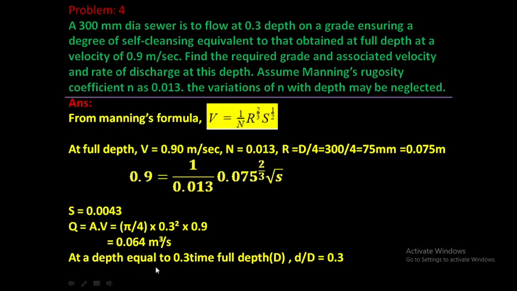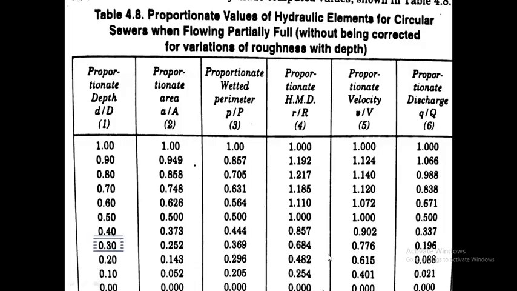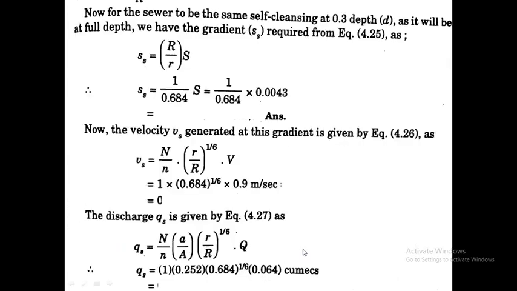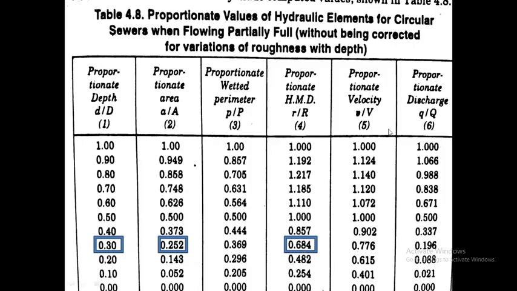Then at a depth equal to 0.3 times full depth, that is, d by D equal to 0.3, from the table, corresponding proportionate area, that is small a by capital A, equal to 0.252. Then proportionate hydraulic mean depth, small r by capital R, is 0.684. Proportionate velocity, that is small v by capital V, and small q by capital Q, that is proportionate discharge, are also obtained from the table.